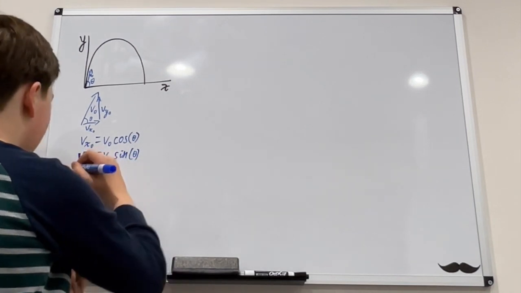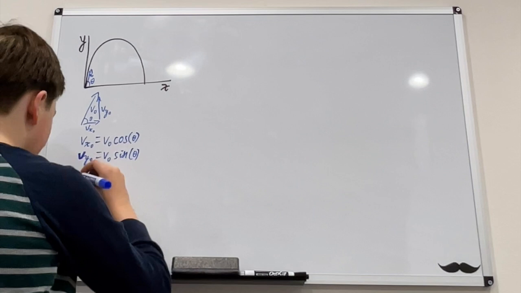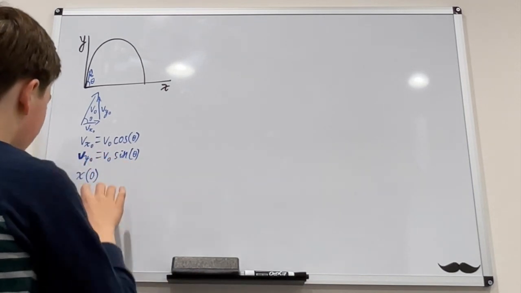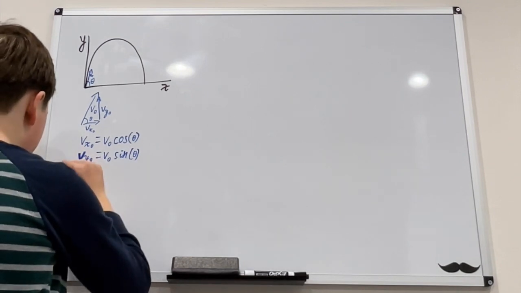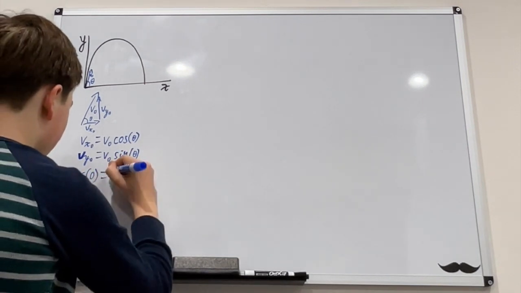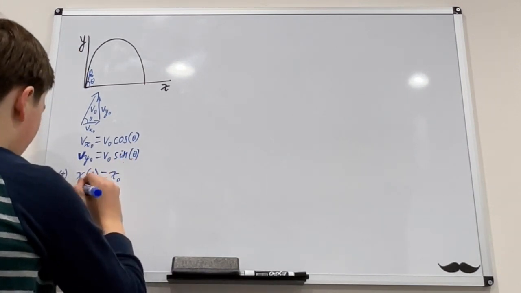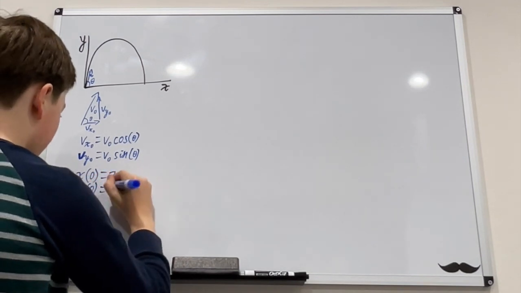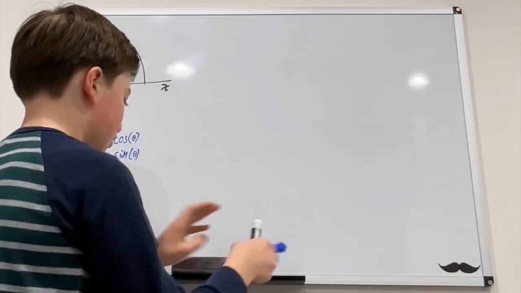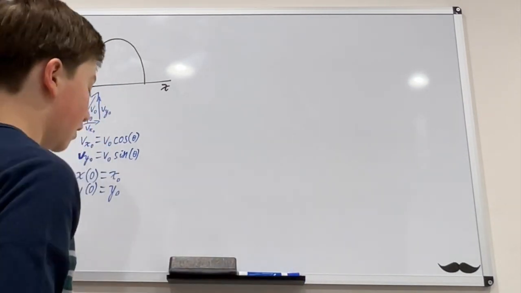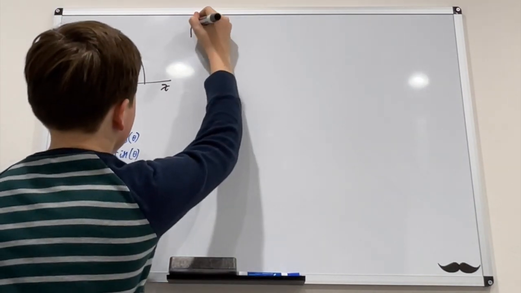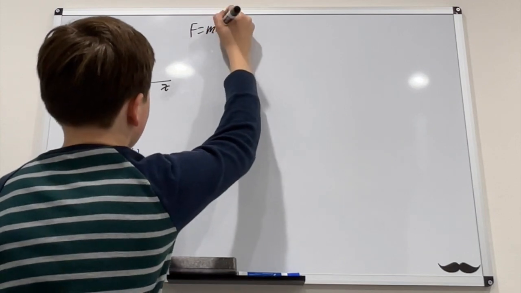Then, to complete our initial conditions, we can say that x of t and y of t satisfy x of 0 equals x naught, and y of 0 equals y naught. Now let's construct our differential equations and figure out all the forces. We'll be using Newtonian mechanics, so F equals ma.